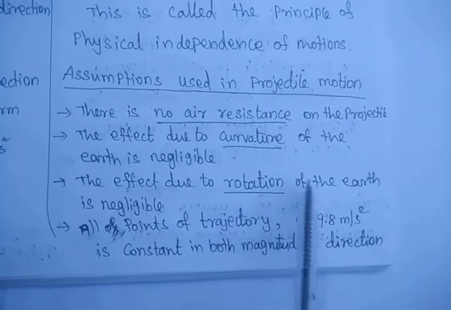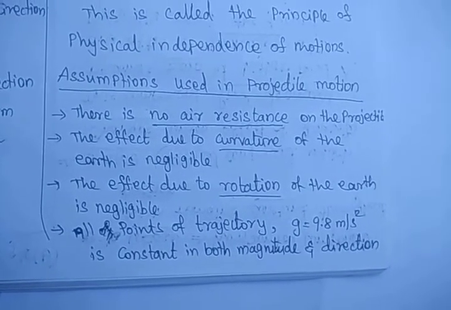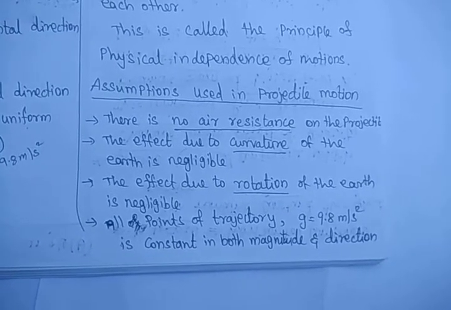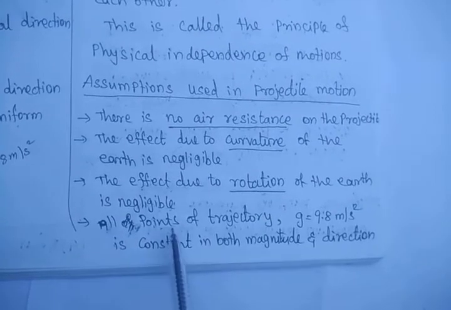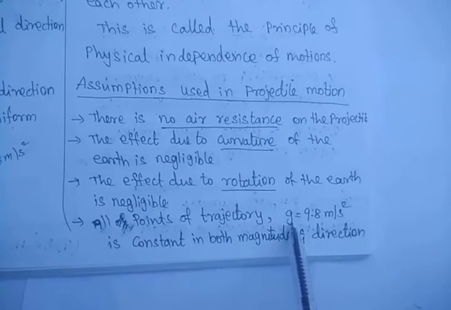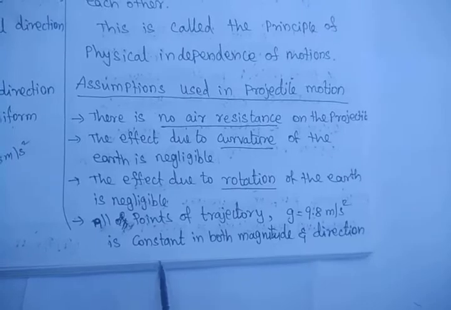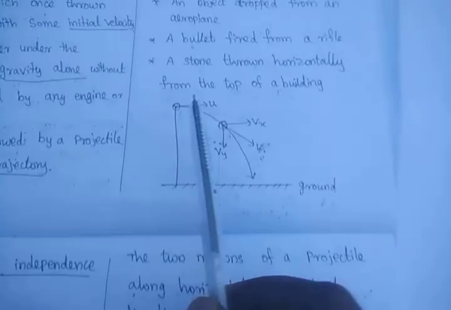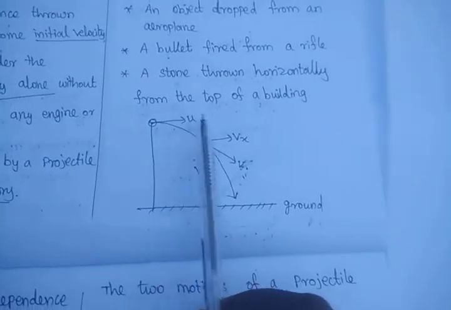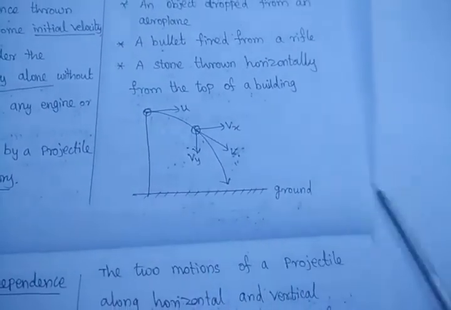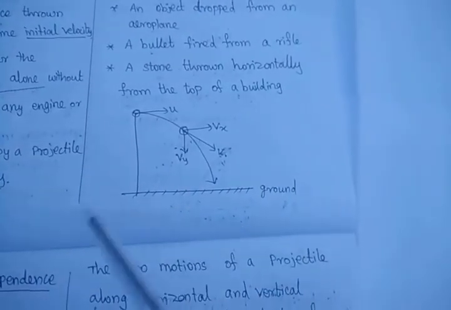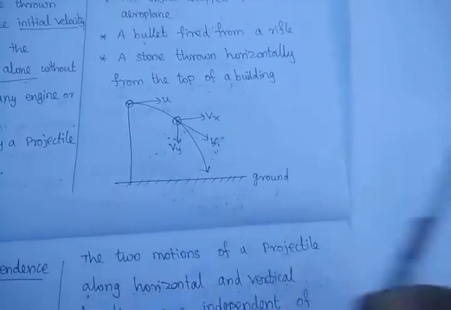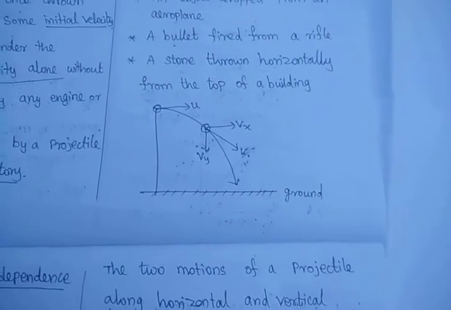The effect due to the rotation of the earth is also negligible, because the rotation of the earth could change the motion of the body, but we neglect that. At all points of the trajectory, gravity is equal to 9.8 meters per second squared; that is, gravity is constant in both magnitude and direction. So very simple, students: air resistance is zero, the curvature of the earth and the rotation of the earth are neglected, and finally at all points in the trajectory the g value is 9.8 meters per second squared.